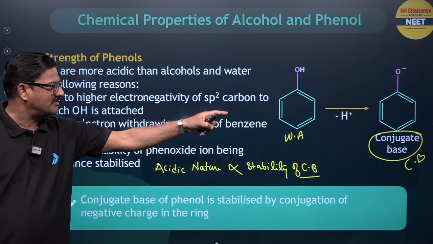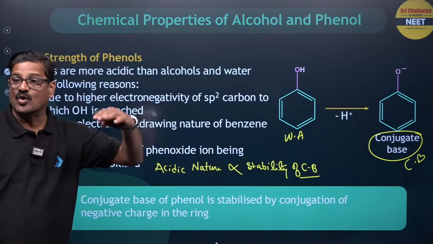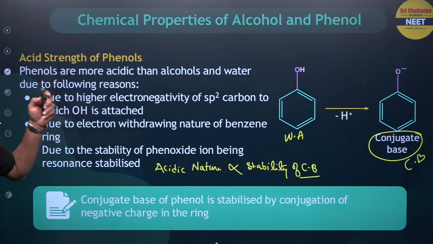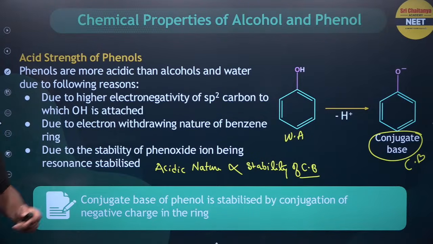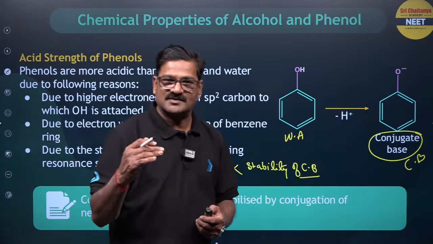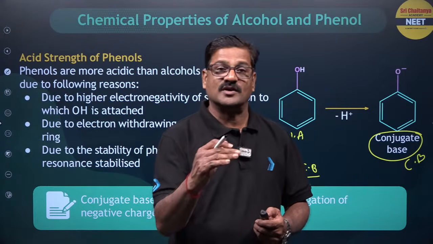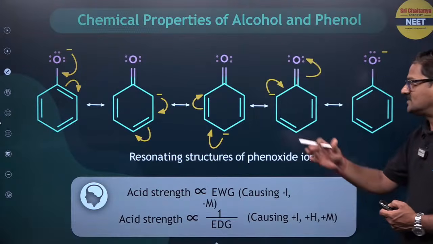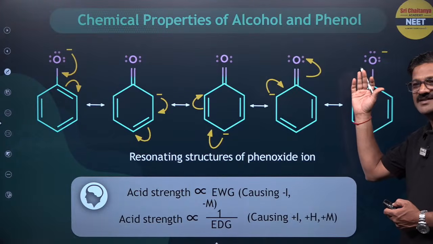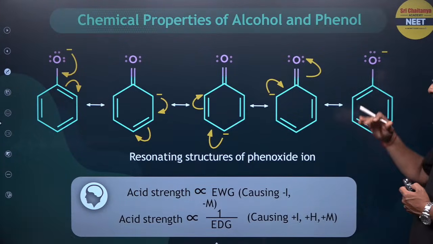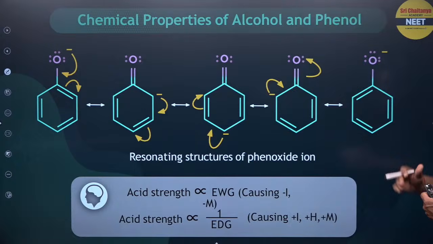Phenol and its conjugate base, this conjugate base is more resonance stabilized. So it is going to be more acidic. I want to say here, any electron withdrawing group attached to the benzene ring makes it more acidic. Let us say this is a phenoxide ion, and the resonance structures of the phenoxide ion are stabilizing this phenoxide ion.